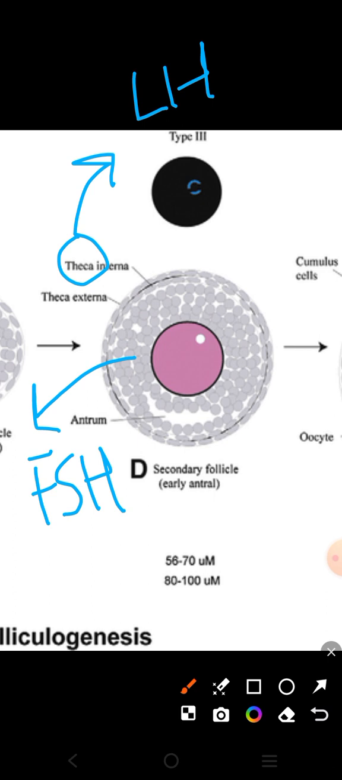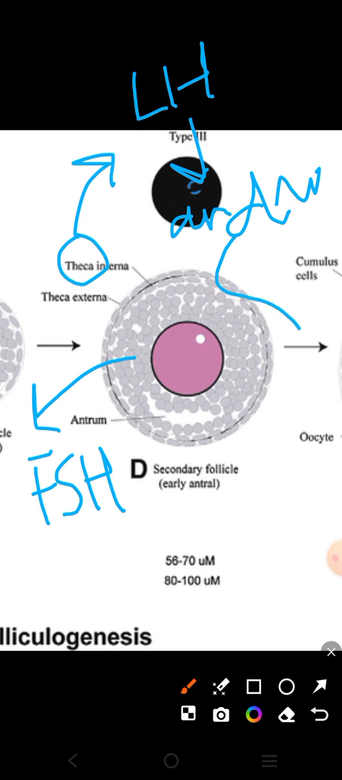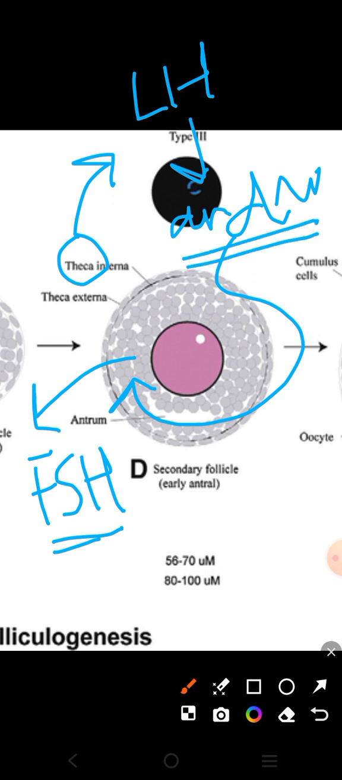LH came and it stimulated this theca cell layer. This theca cell layer then releases a hormone, that is androgen. These androgens will go to the granulosa cells, and under the influence of FSH, these granulosa cells will convert this androgen coming from the theca cell